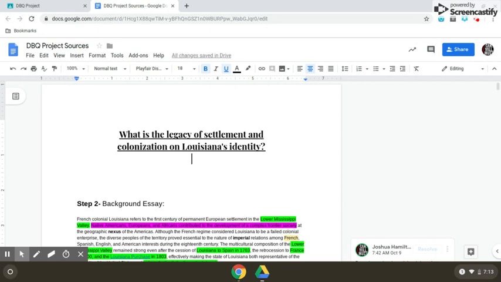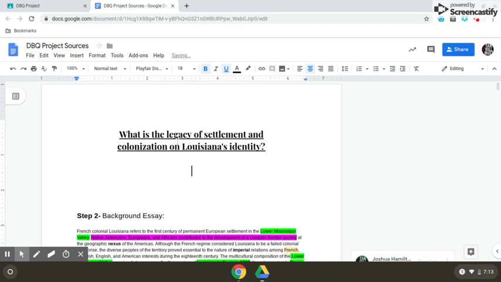So let's do that. For instance, if you want to change it, we know legacy means what was left behind. Settlement means to pretty much come to an area to live from another place. Colonization, to organize that area into a faction or organization or city or town. And identity, things that make up who you are. So we want to rewrite that.